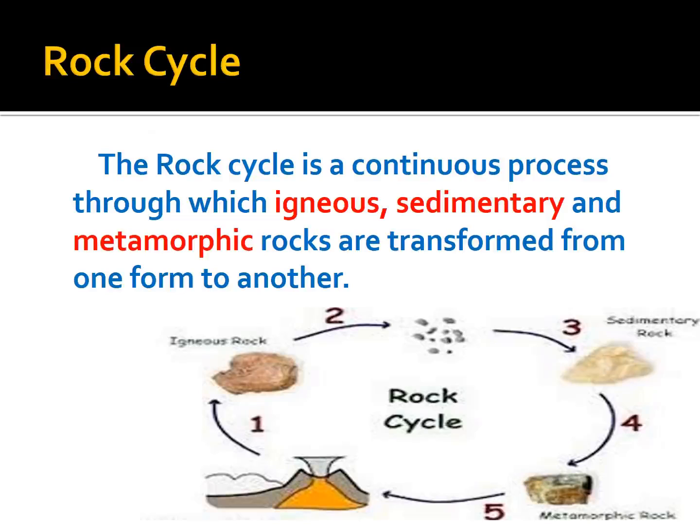Then rock cycle. The rock cycle is a continuous process through which igneous, sedimentary and metamorphic rocks are transformed from one form to another form. So see the picture, the first igneous rock is there. Okay, before that the rock forms from the lava.